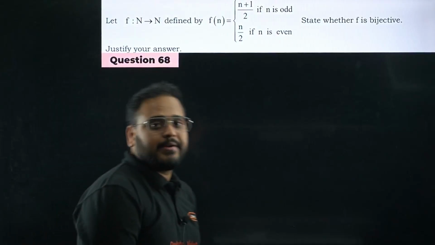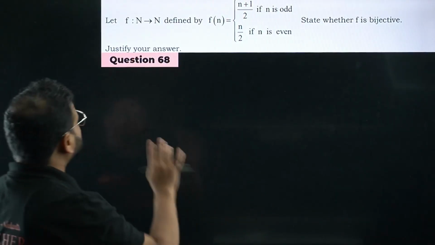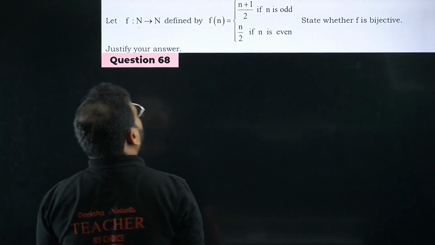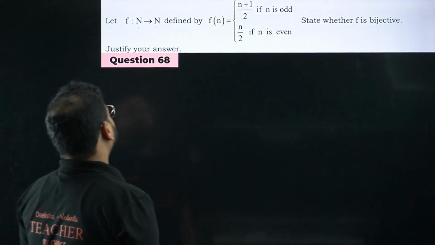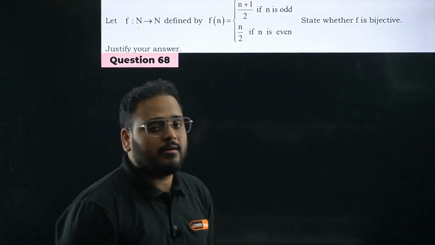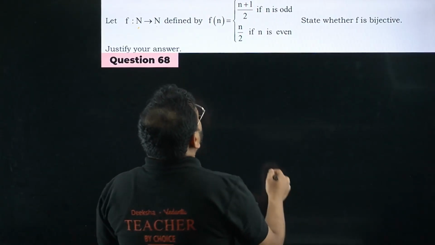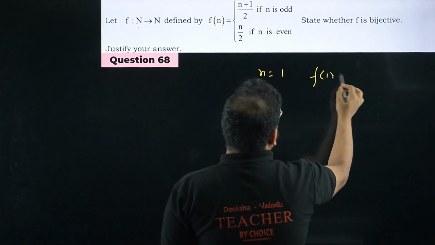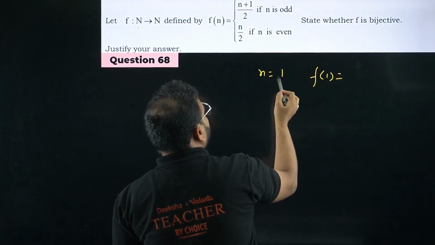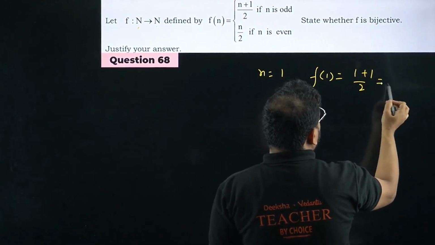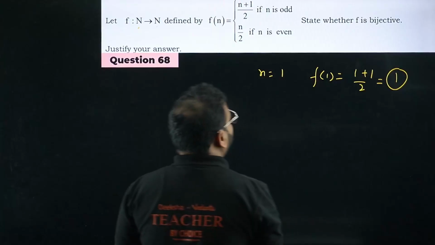Now question number 68. We are supposed to solve 3 more questions. Let's complete this. f from N to N, very important. Domain, codomain is given. Domain is natural numbers. Codomain also is natural numbers. They're saying to prove whether it is bijective or not. So if I take, let's say, n value equals 1, so what is the f of n value? f of 1 is coming out to be, n is odd, right? You take here (1 plus 1) by 2, what are you going to get? 1 again. So f of 1 is 1.